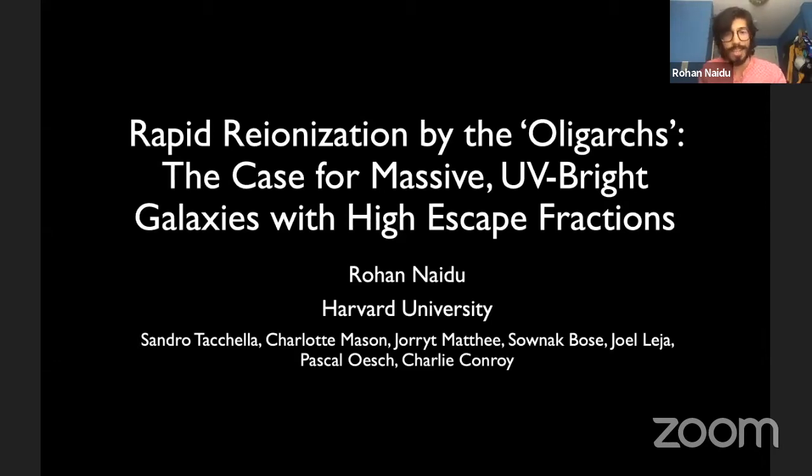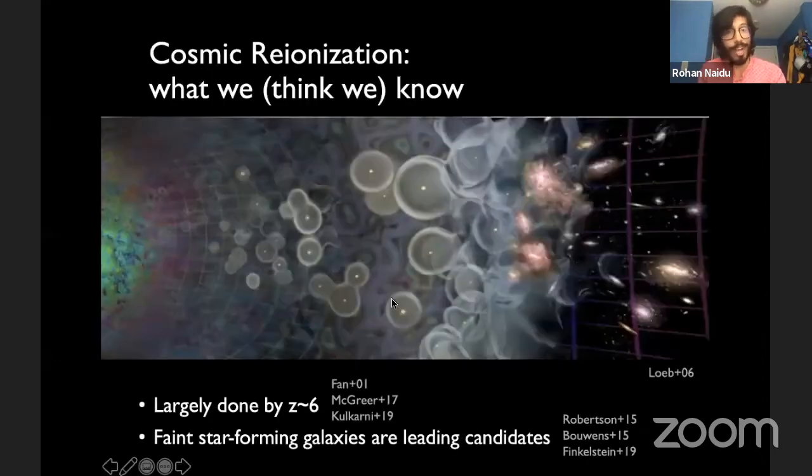So I know I'm preaching to the choir here, but even to the true believers, there's never a wrong time to show Avi's beautiful reionization graphic. Two of the conventional pieces of wisdom that at least I was taught as an undergrad a couple of years ago were that reionization is largely done by redshift 6, and it's mainly driven by faint star-forming galaxies that are the leading candidates of reionization.